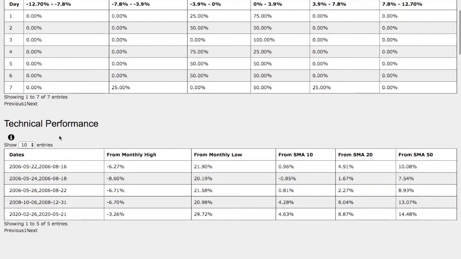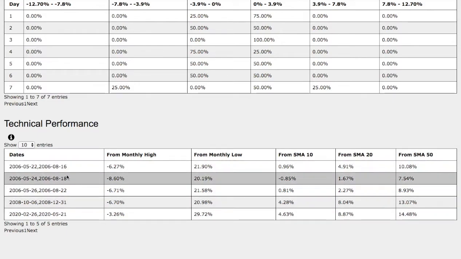So if we examine the technical performance of each model, the current trend that we're in, where we're down 3% from monthly high, up 30% from monthly low, up 4.6% from 10 simple moving average, up 9% from 20 simple moving average, and up 14.5% from 50 simple moving average.